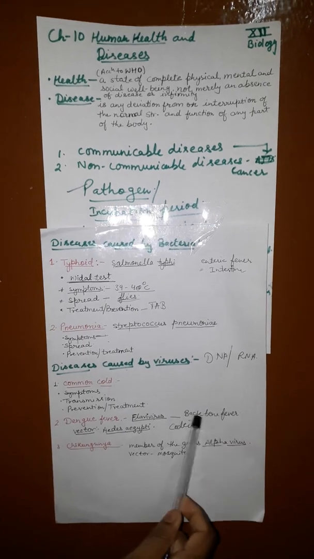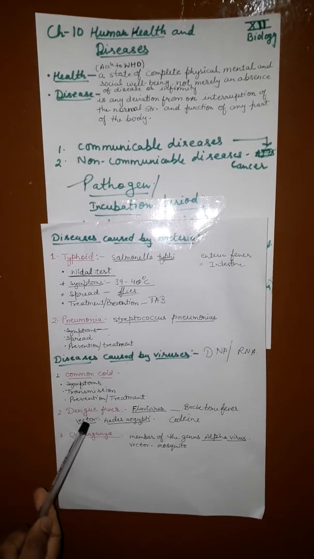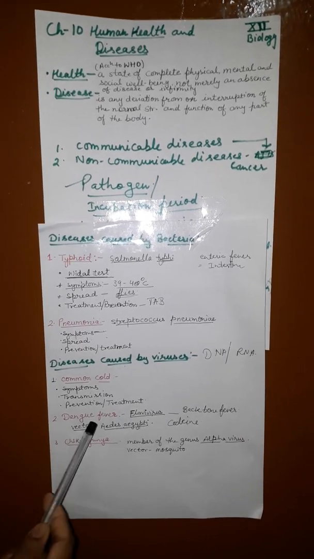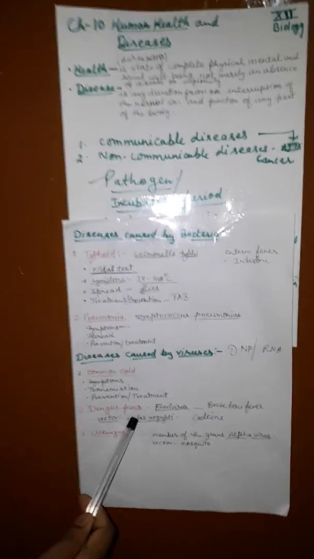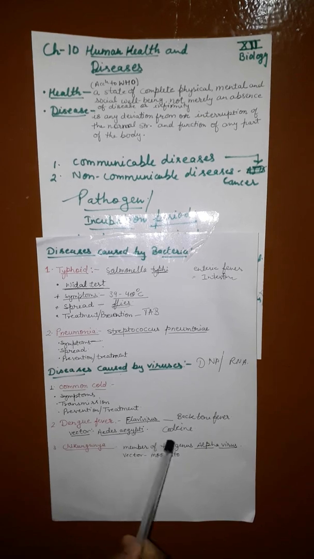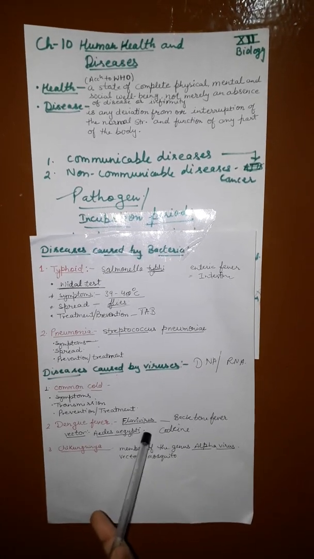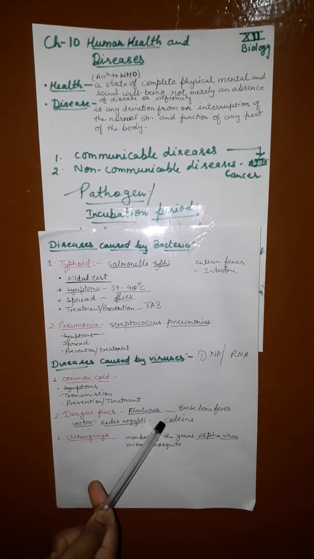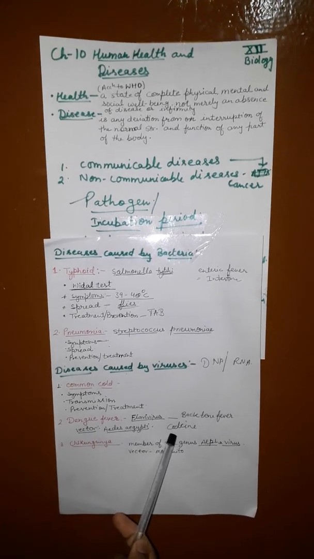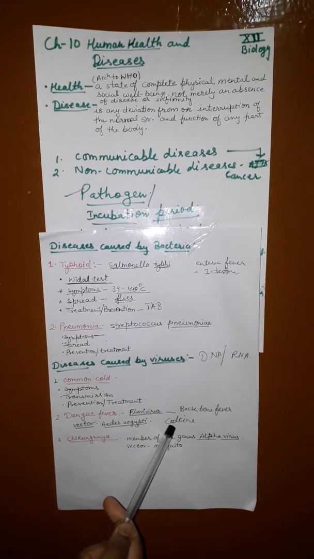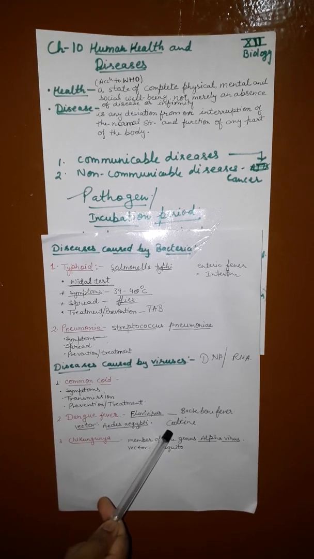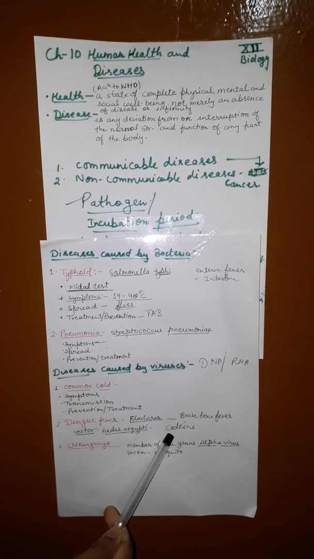Now, to recap, dengue is caused by Flavivirus. It is also called backbone fever. Mosquito acts as a vector here, which transmits the disease from an unhealthy person to a healthy person. The name of the mosquito is Aedes aegypti. The drug given is codeine, which relieves joint pain and severe headache. Aspirin and non-steroidal anti-inflammatory drugs must be avoided.